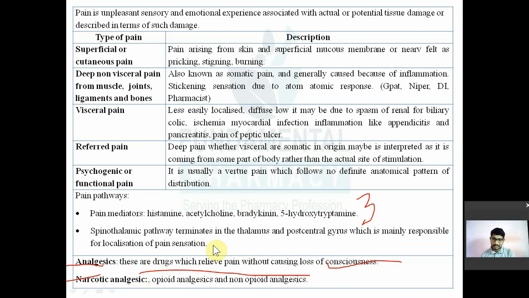They will not interact with the opioid receptor. They will not have any structural resemblance to opioid drugs like opium, morphine, codeine, etc. And they will have a totally different action. They are known as non-steroidal anti-inflammatory drugs. The third category is also there.